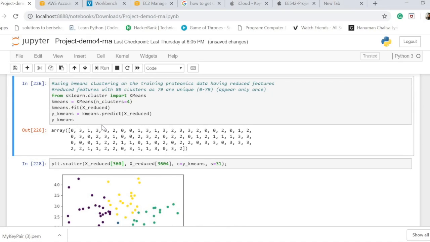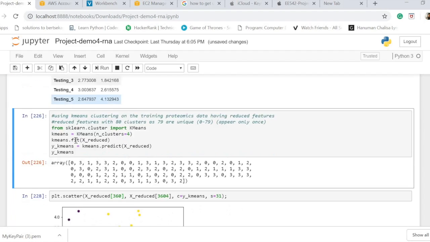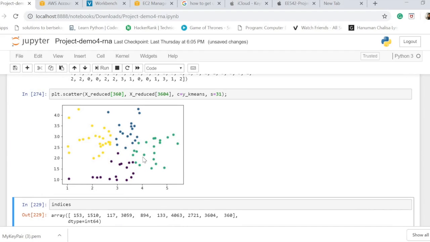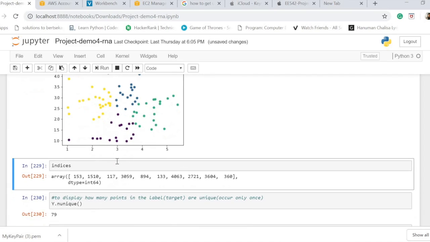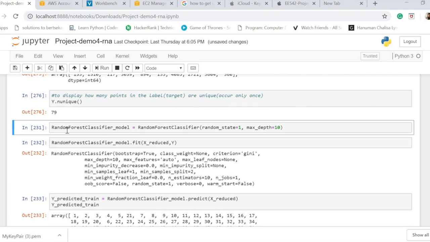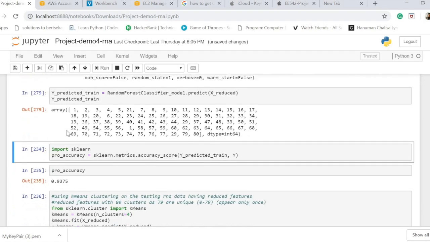When we do k-means clustering, there are going to be 4 clusters which are created, and each data point, which is these features, is going to fall into any one of those clusters. So when we run this, we get a plot like this, where you can see that all those clusters are evenly distributed. Some are scattered, but we have a good 4 clusters. These are the indices. We have 79 unique, applying random forest on the reduced ones.